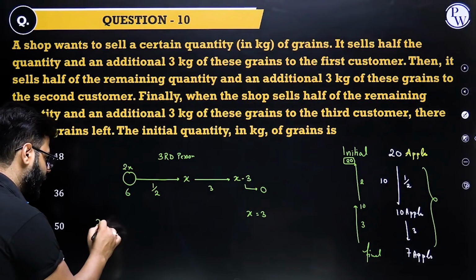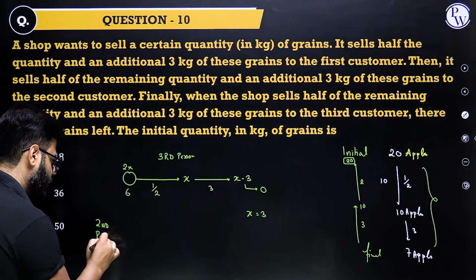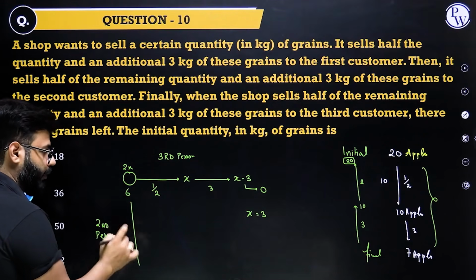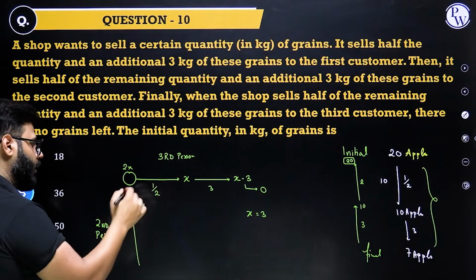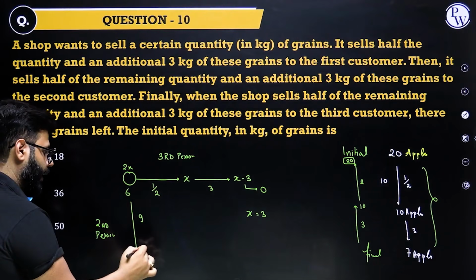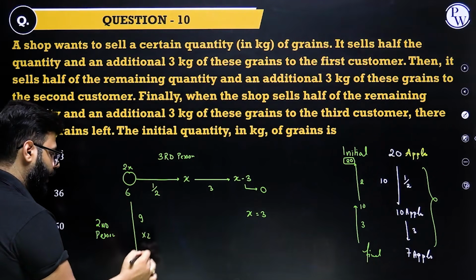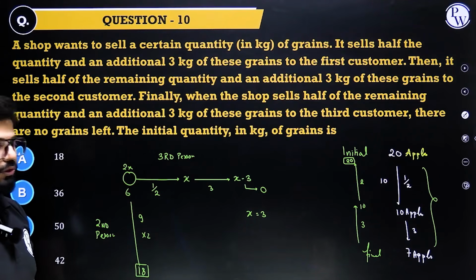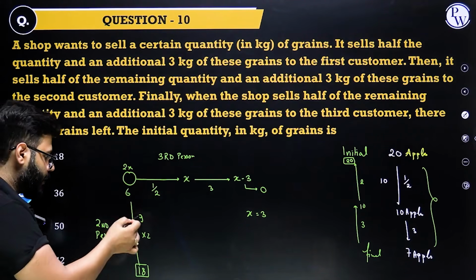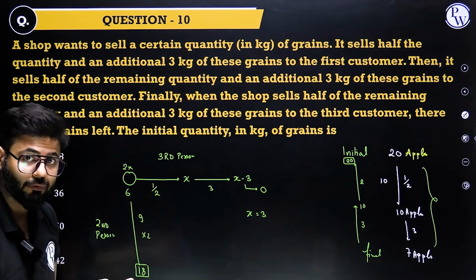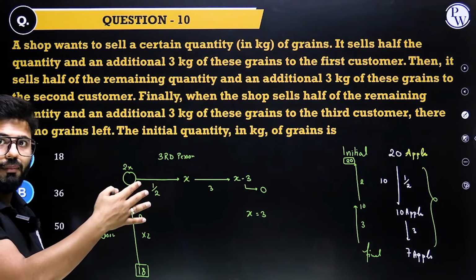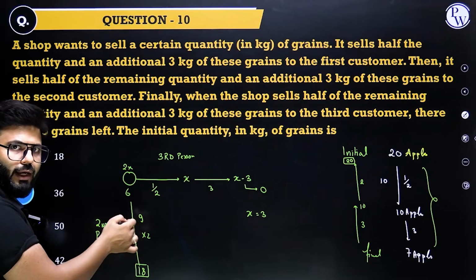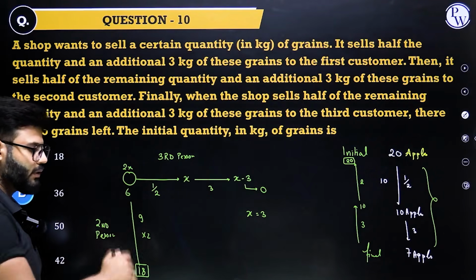2x, 6. So this is before meeting the third person. Now, let us say here we have the second person. How much will he have before meeting the second person? Now we know how to backtrack. 6 plus 3, 9. 9 into 2, 18. He must have had 18 before meeting the second person. Backtracking: plus 3, multiply by 2. Instead of doing half and then subtracting, add and multiply. We can also test it. 18, half of 18, he gave 9, left with 9. Gave 3 more, he is left with 6.